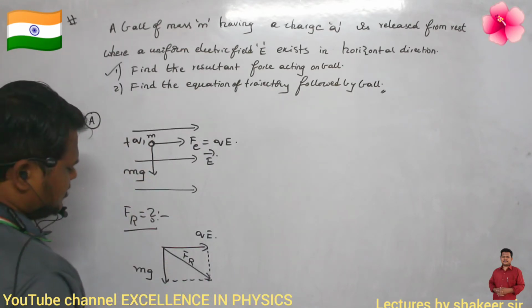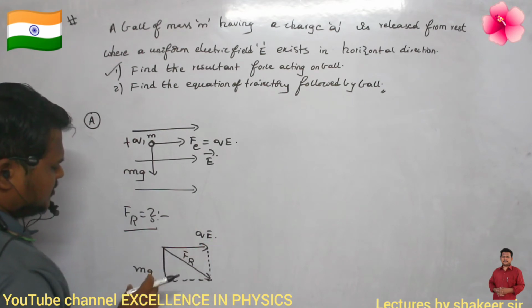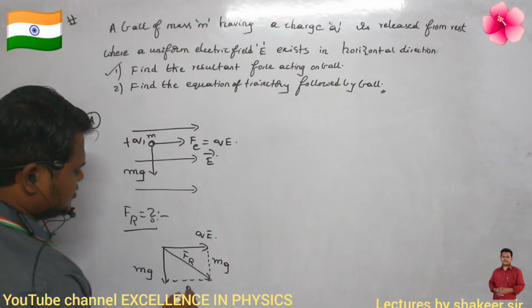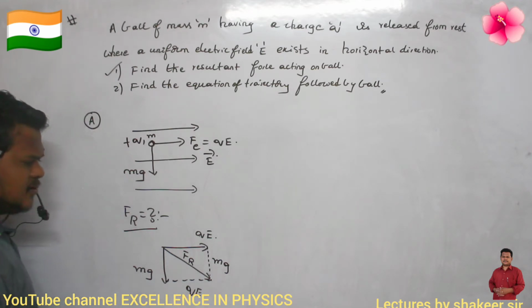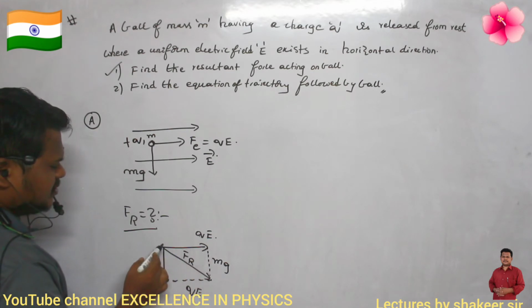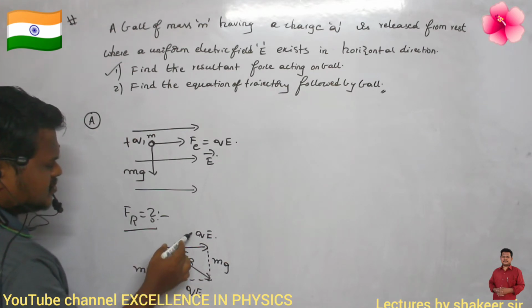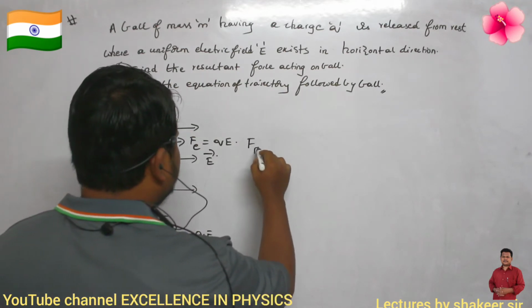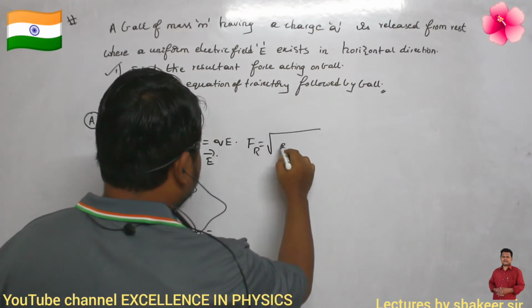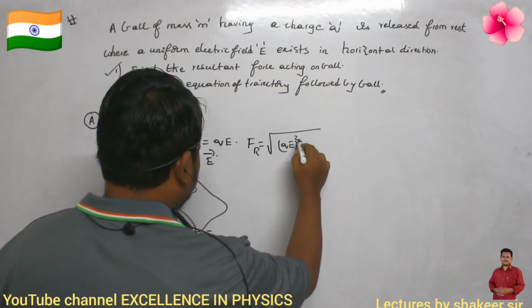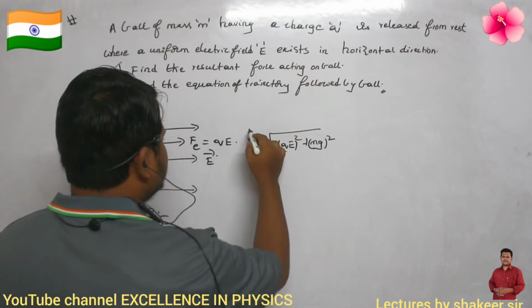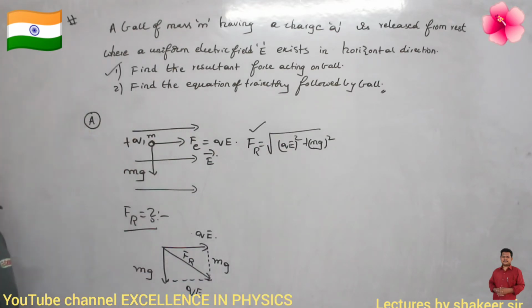So, how can I calculate the resultant in the parallelogram law of addition? If this is mg, this is also mg. If this is qE, this is also qE. Therefore, how can I find the resultant? This is a right angle triangle. So, Fr equals the square root of (qE) square plus (mg) square. Therefore, the resultant force is the square root of (qE) square plus (mg) square. This is my answer for the first question.